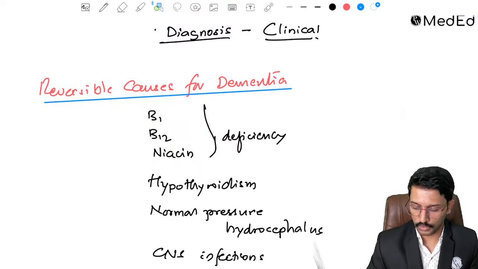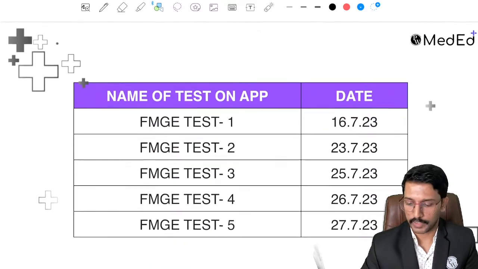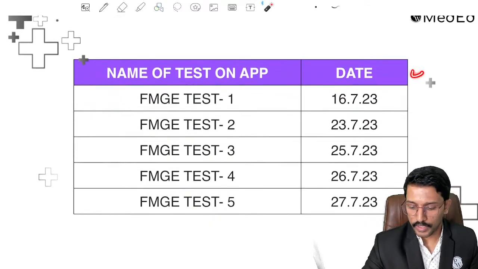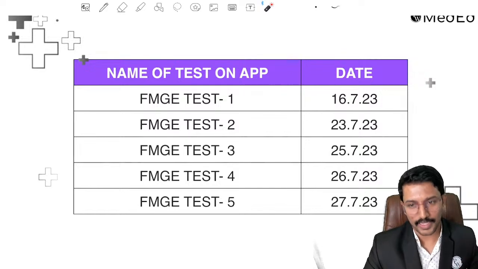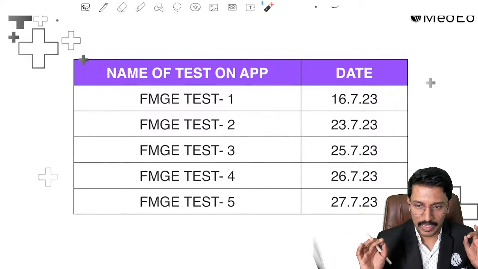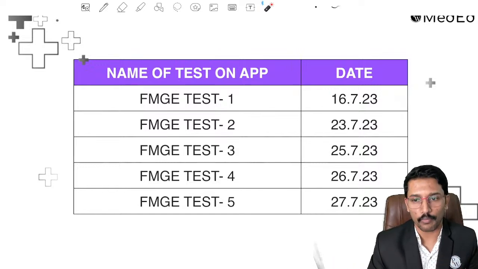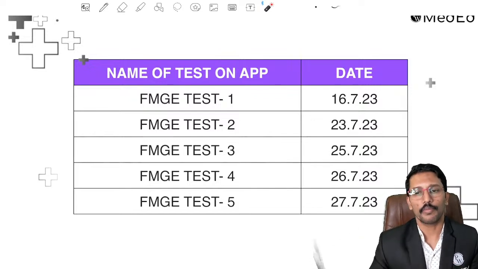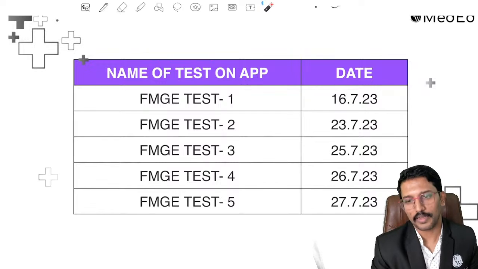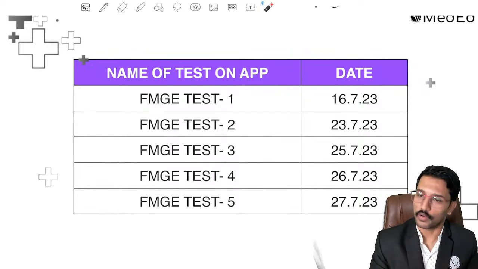Please don't miss out on all the sessions conducted by my colleagues, and also try to give these FMGE tests. Don't take this test to heart. This is not the test to assess your performance. These are the tests to get yourself acquainted with the exam pattern or exam mentality. We need to get into an exam mode, right? Otherwise, we will make a lot of mistakes in the examination hall. So make those mistakes in these tests, and in the examination hall, be confident and do well.